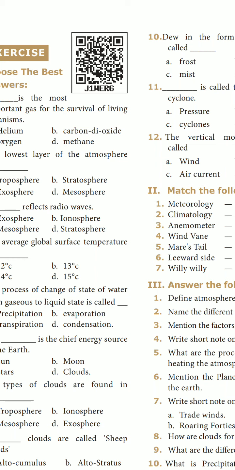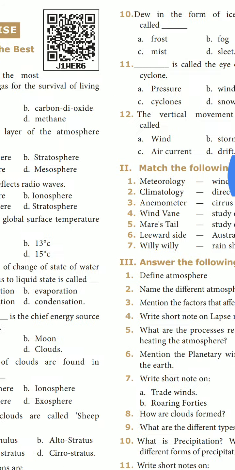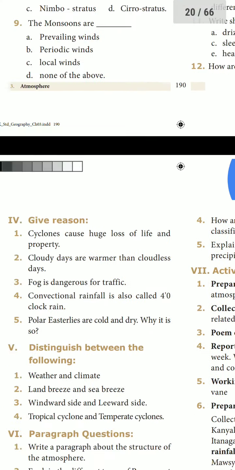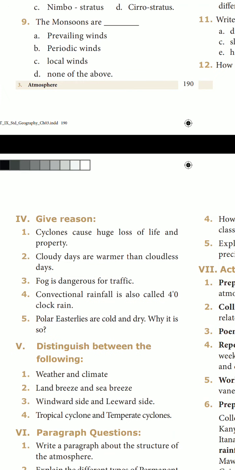Next, distinguish between. Okay, here also I will mark three questions. The first question: distinguish between weather and climate. That is page number 182. There you can see one tabular column. Weather and climate. There are five points there, and you mark them.